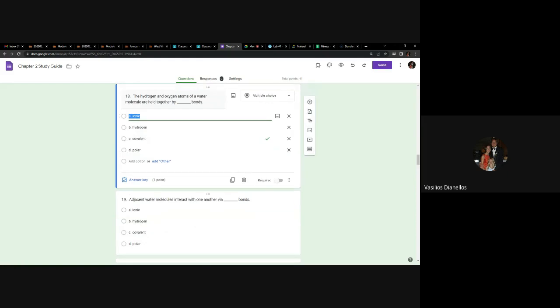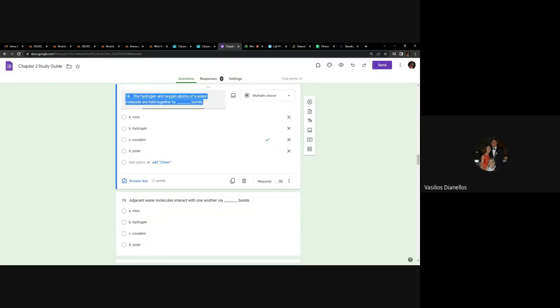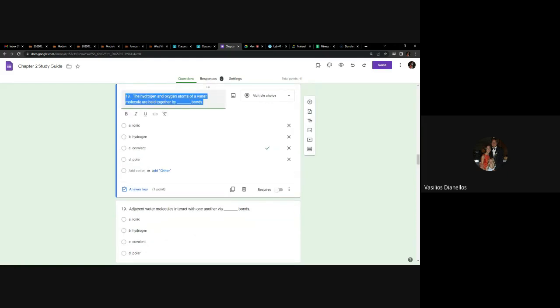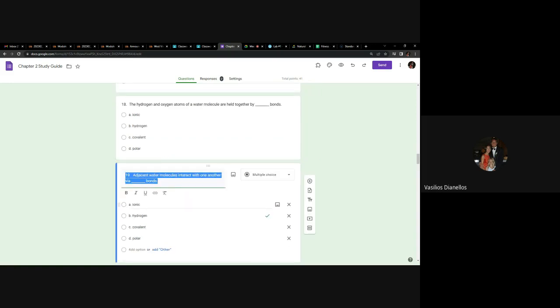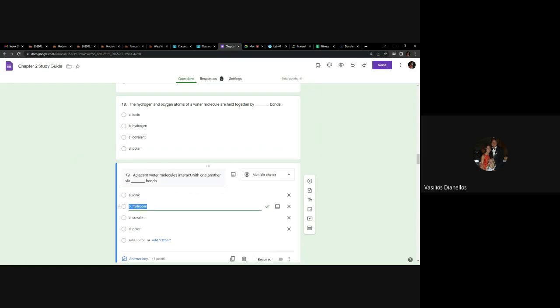Likewise, here's the other question that is going to be missed. Number 18 is talking about a single water molecule. Number 19 is asking about, again, multiple water molecules. So what holds this water molecule together with the other water molecule? And that answer is hydrogen bonds. Those questions I guarantee will be missed. If not more than the other questions, then they'll be top 5. But anyway, any questions about 18 or 19?